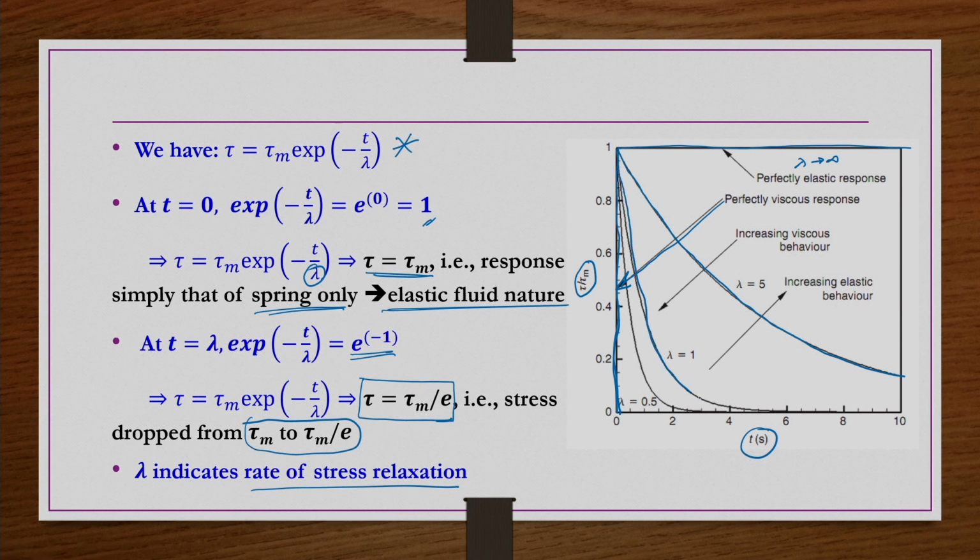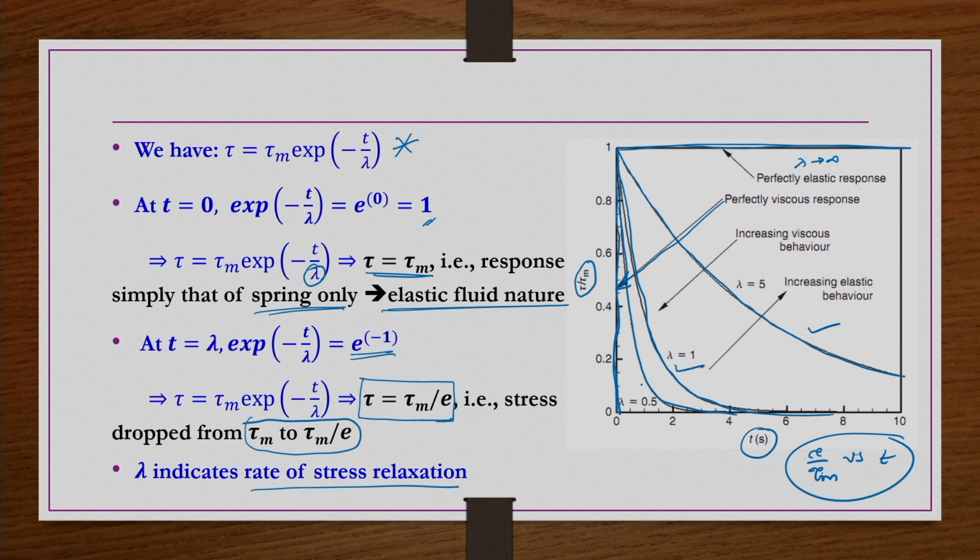Tau by tau m versus t may have this kind of behavior for different lambda values. For lambda tends to infinity, we have this nature. When lambda decreases, you have curves like this, drawn here. Further, when lambda is equal to 1, you can have this behavior.